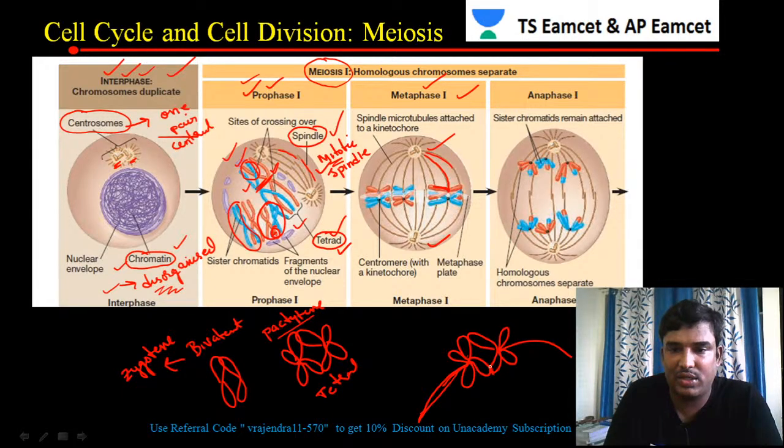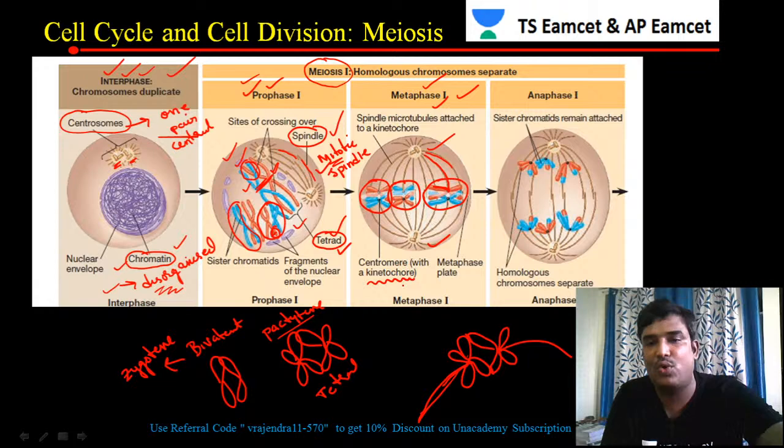So the chromosomes are located at the center, at the equator, in the metaphase. The spindle fibers are attached to the chromosome at a specific location. That location is called the kinetochore. So spindle fibers are attached to the chromosomes at a specific location, and that specific location is called the kinetochore.